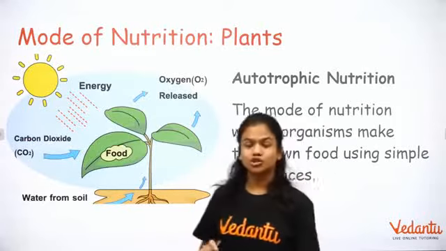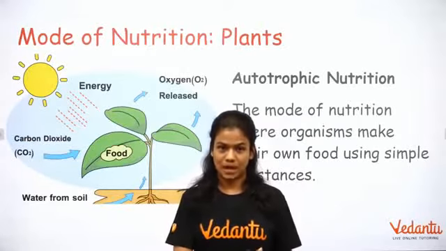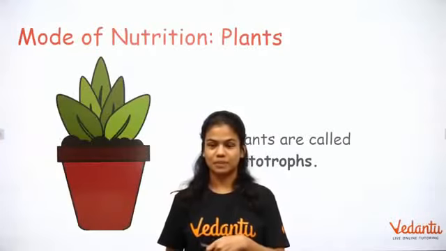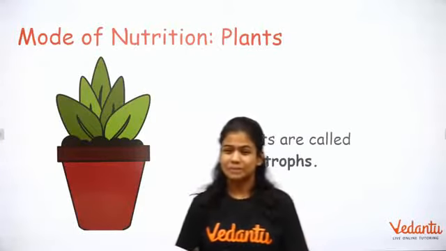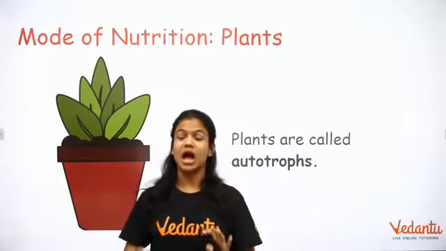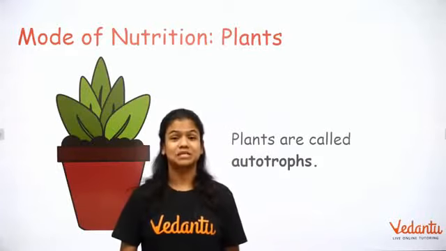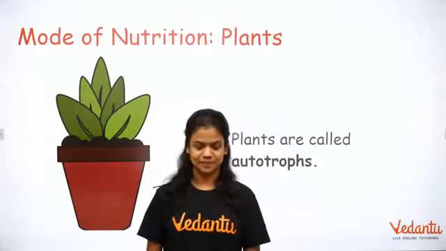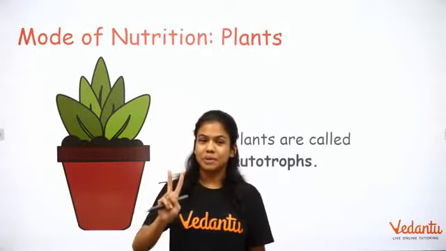So the autotrophic mode of nutrition is only for plants. Now let's see what a plant is actually called. This is something that we've already mentioned. Plants are called autotrophs. Remember, auto means self and trophs means nourishment. That means plants can actually nourish themselves. So two things you have to remember.